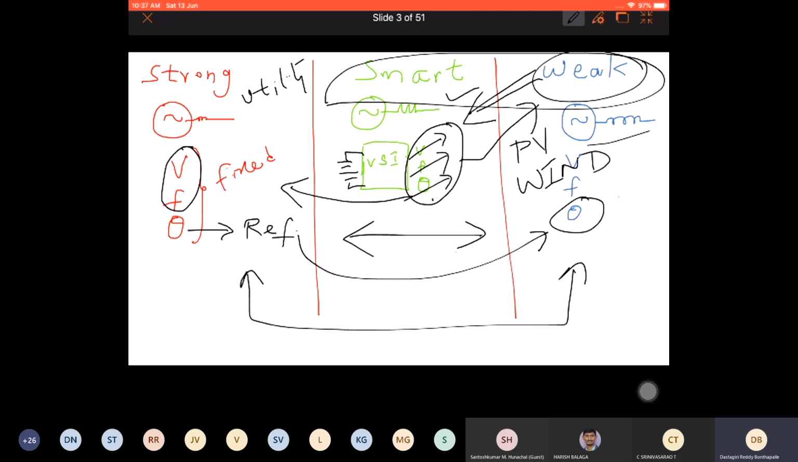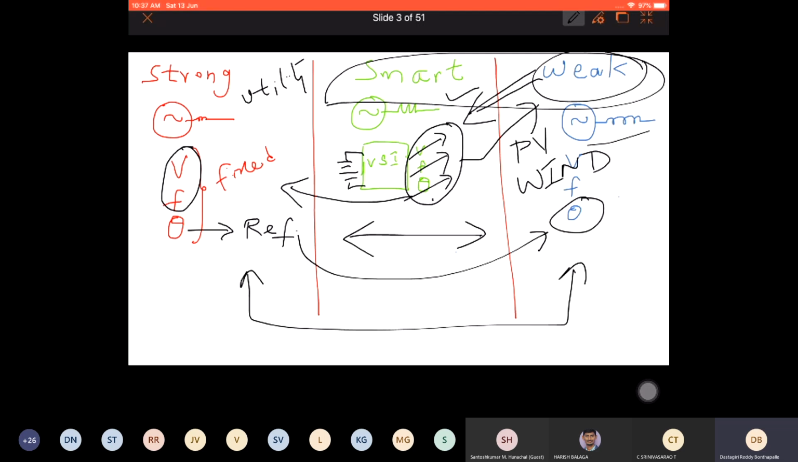So once again, let me revise this. There is a strong grid, that is the utility, whose voltage, frequency and theta cannot be changed. It won't change its voltage, frequency and theta for you. So you have to take these as references and try to sync with this strong grid. Now there is a smart guy, a voltage source inverter, who can adjust its voltage, frequency and theta. We are going to use this smart guy to make the interaction between the strong and weak guy.